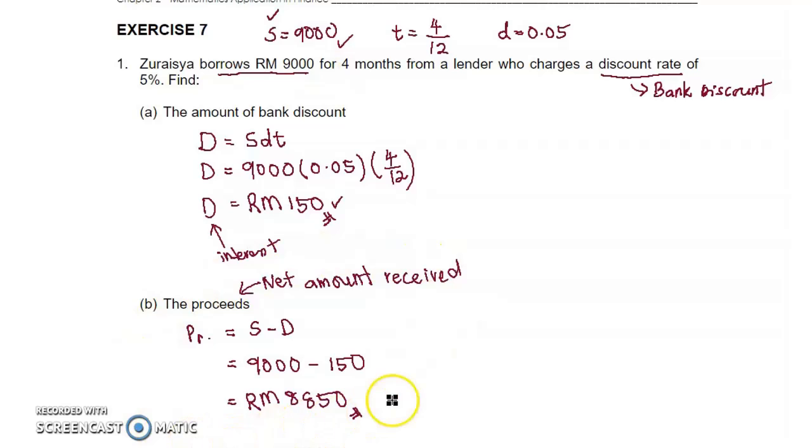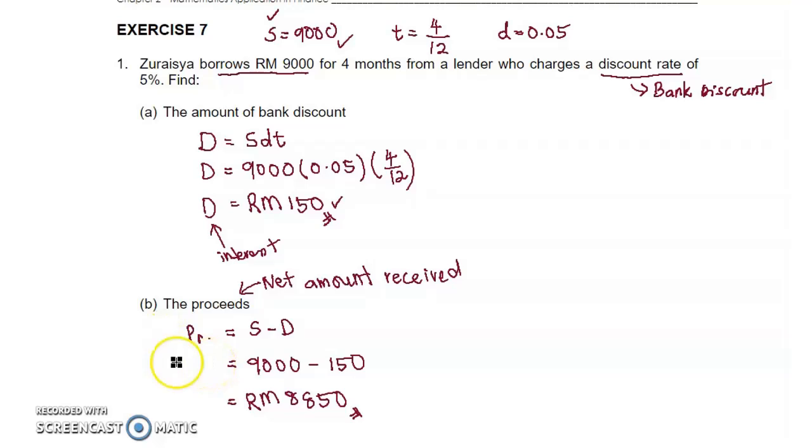So in this case, you can see Zuraisha borrows 9,000, but she only received less than 9,000, which is only 8,850. Why less than the 9,000 she asked for? Because in the bank discount concept, the interest must be deducted earlier. The interest we call bank discount, and the amount received we call proceeds.